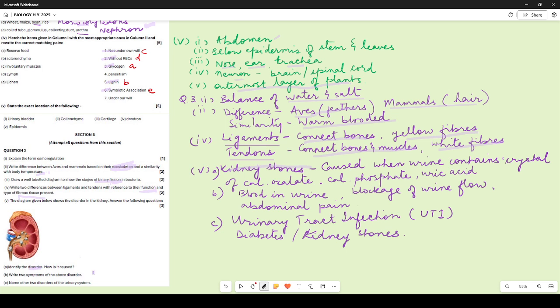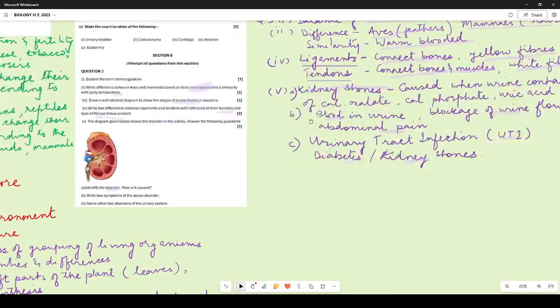Write two symptoms of the above disorder. Here we have blood in the urine, and there can be abdominal pain or the urine flow is blocked. If you have written any two of these, you will get marks for it. Name other two disorders: urinary tract infection or UTI. If you have written diabetes, that is also correct. If you have written kidney stones again, that is also correct.